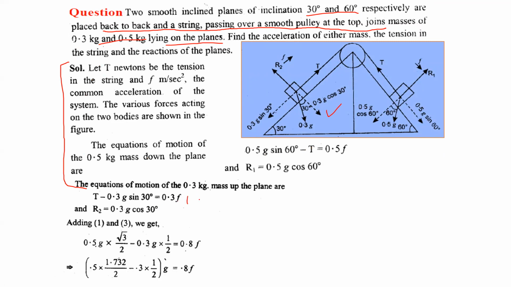Making the equation of motion for 0.3, and this is the reaction. This is the equation of the mass 0.5, right? Because on the inclination of 30 degrees we have to place the mass of 0.3 kg, and on the inclination of 60 degrees we have to place the mass 0.5 kg.